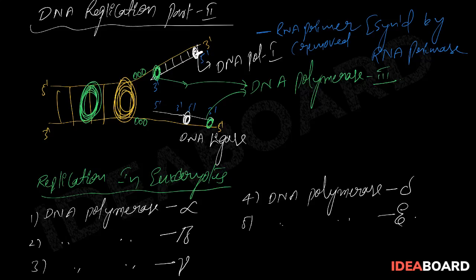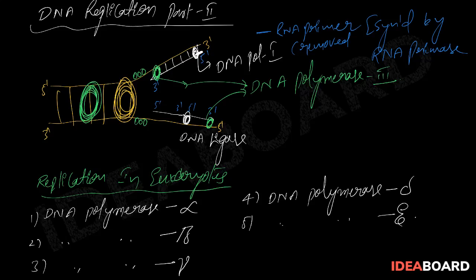All these enzymes have 5' to 3' polymerase activity, and delta is the major polymerizing enzyme. The rest of the story is the same except for the types of DNA polymerases. Whereas in prokaryotes, three different types of polymerase enzymes are present, that is DNA polymerase 1, DNA polymerase 2 and DNA polymerase 3. But in eukaryotes, five different types of DNA polymerase enzymes are present: alpha, beta, gamma, delta and epsilon. The rest of the mechanism is the same as in prokaryotes.